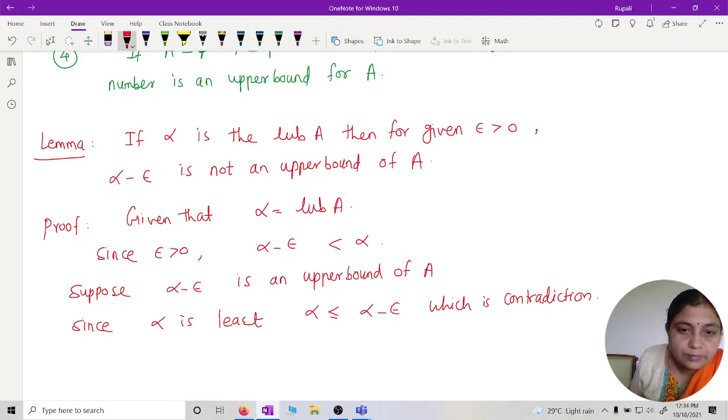Is that right? Yes, ma'am. Therefore, alpha minus epsilon is not an upper bound of A.